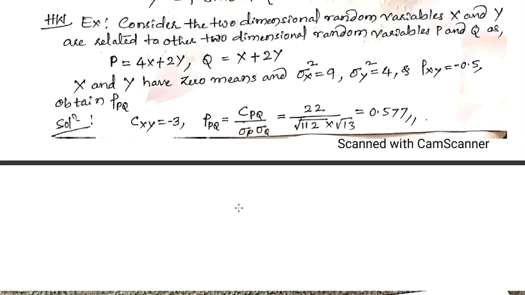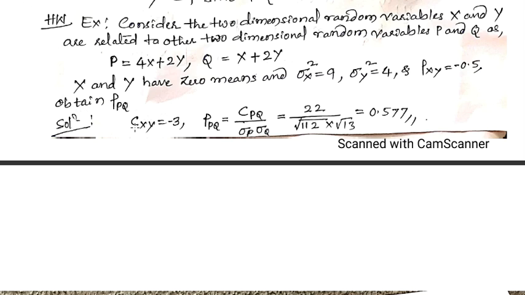So we can consider another problem. Now consider two-dimensional random variables X and Y. They are related to two-dimensional random variables P and Q as P is equal to 4x plus 2y and Q is equal to x plus 2y. So X and Y have 0 means and the variances, and rho XY is equal to minus 0.5. Then obtain rho PQ. So we can go for finding it.